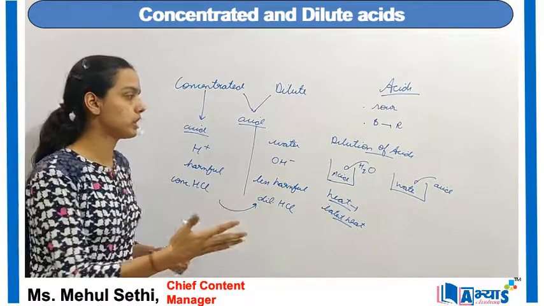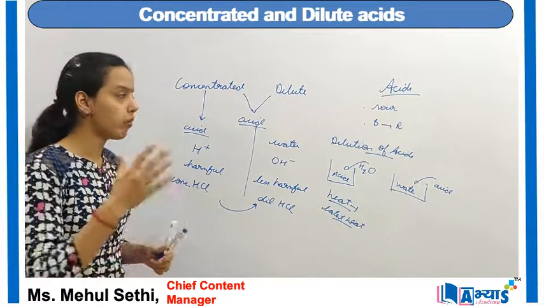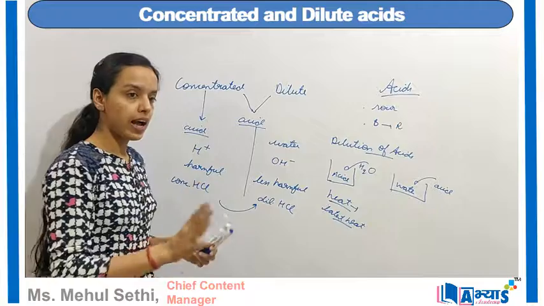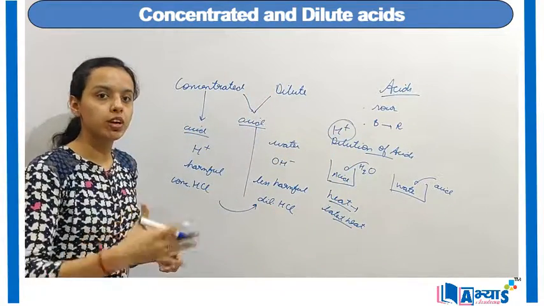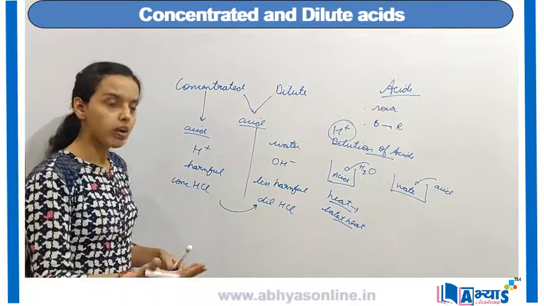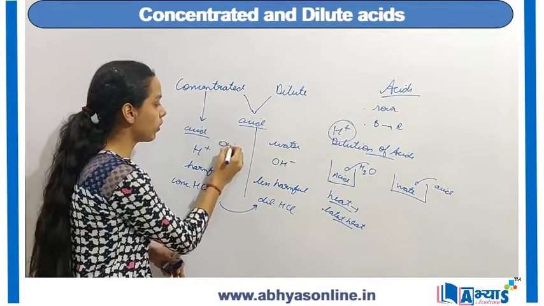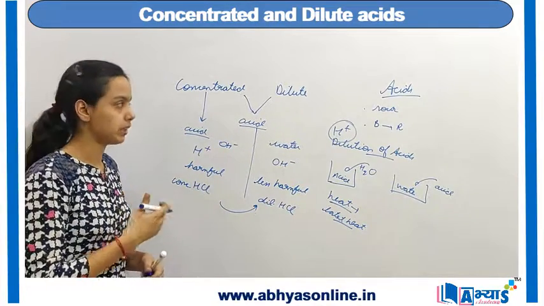Now this was the concept of concentrated and dilute acids. One thing we should remember is that when we are diluting any acid, the H positive ions will decrease while converting the acid from a concentrated one to a dilute one. However, the concentration of the OH negative ion will increase if we do the dilution of the acid.